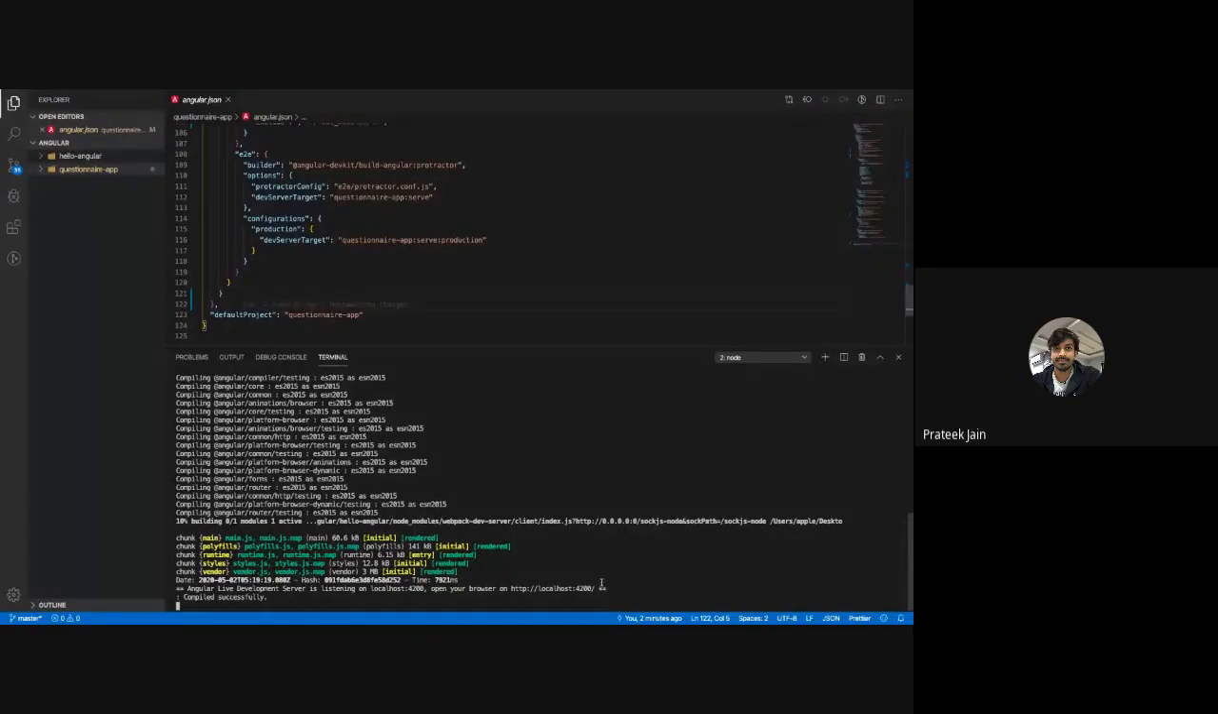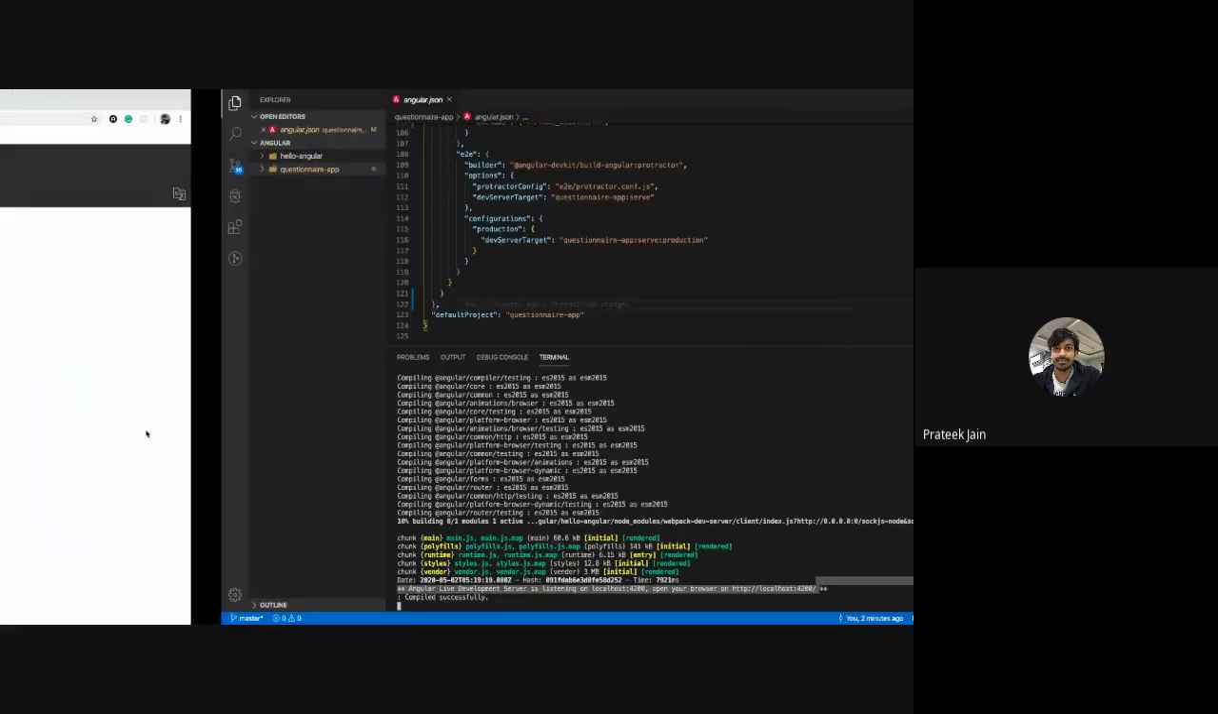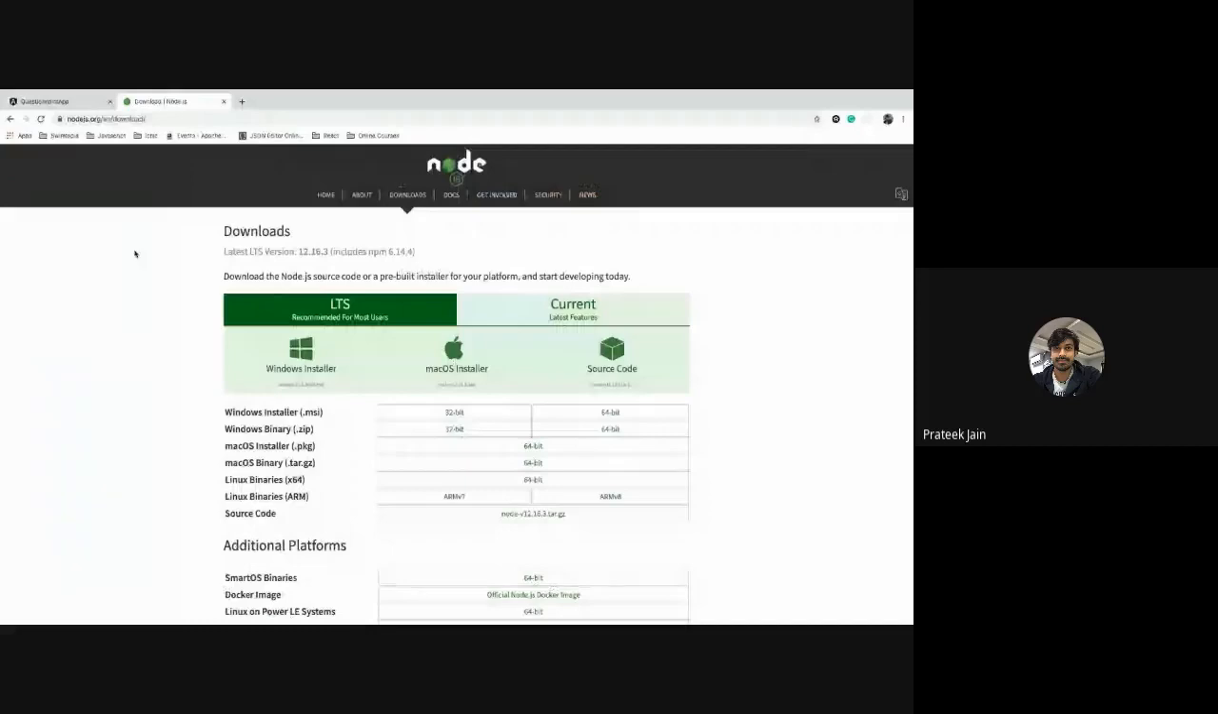Here you can see which port it is and where your application is running, localhost 4200, which we have just seen, and that is running.